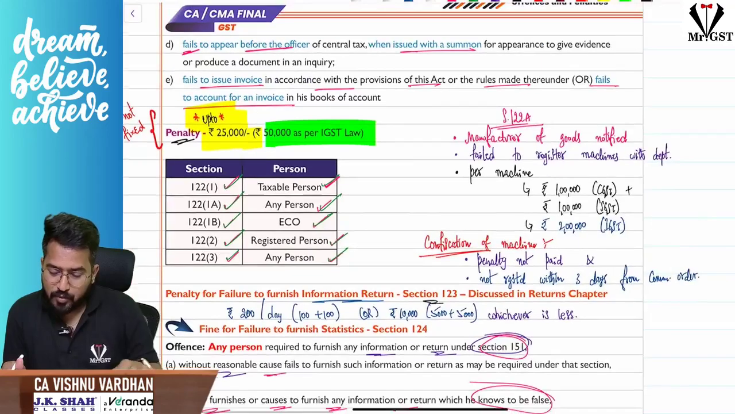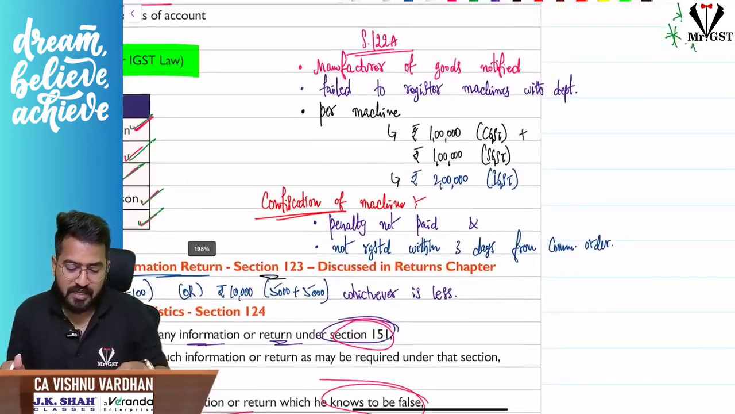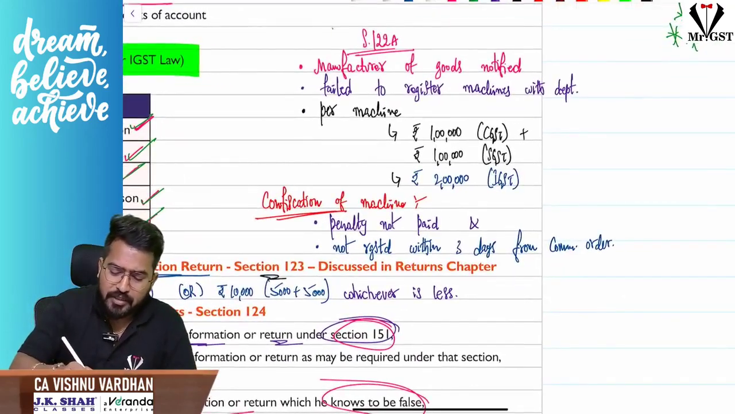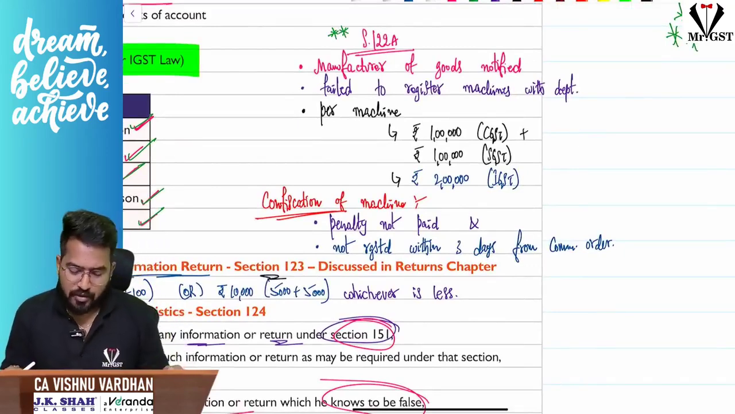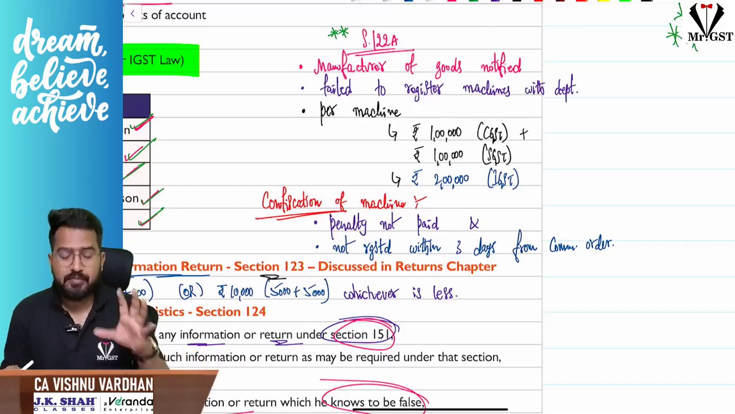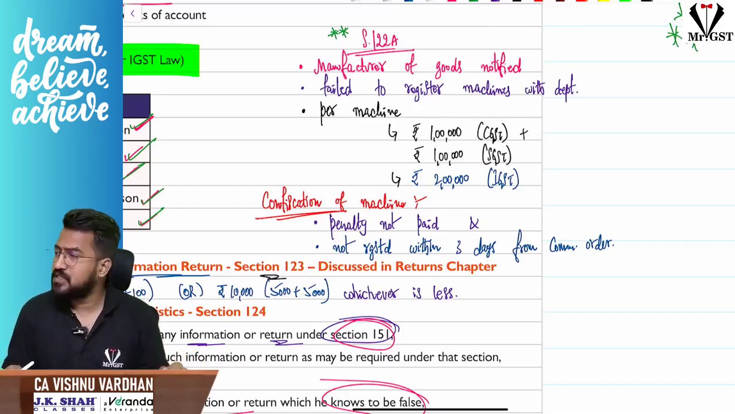And here there is one more important thing, a new section has been added, section 122A. Actually I have not seen this section number in your latest ICSI study material also. Just for safety, I am bringing this to you. So what is this 122A?